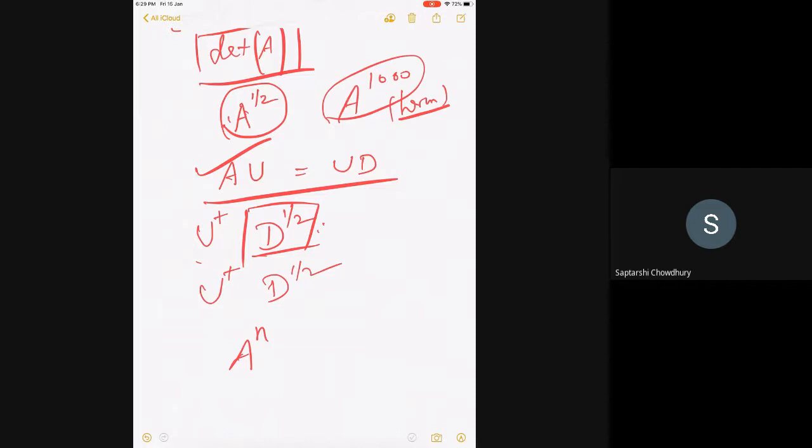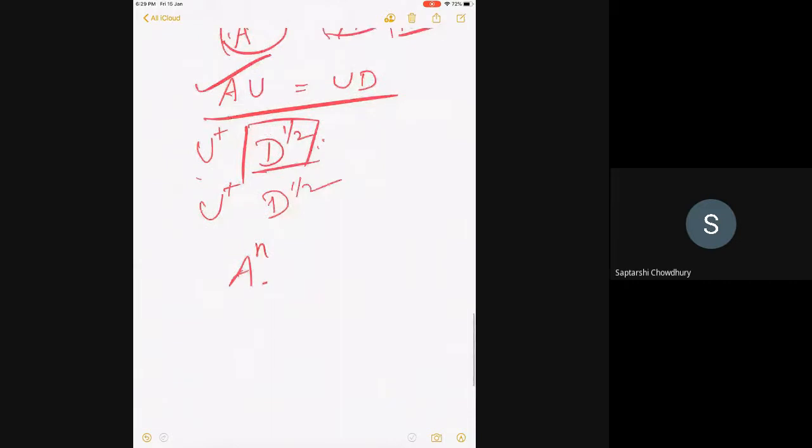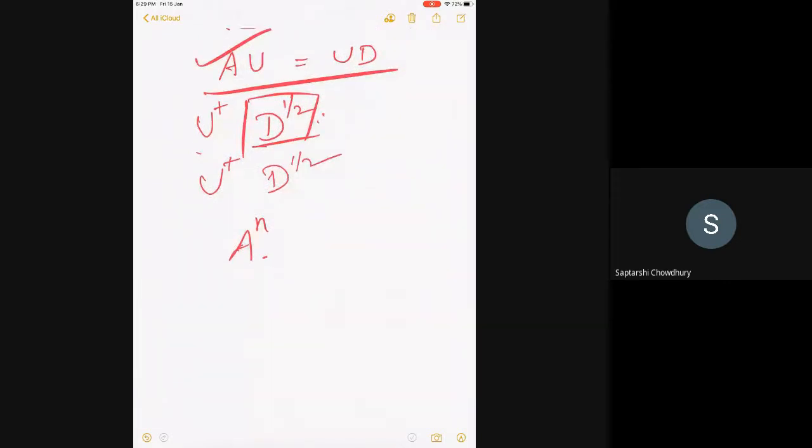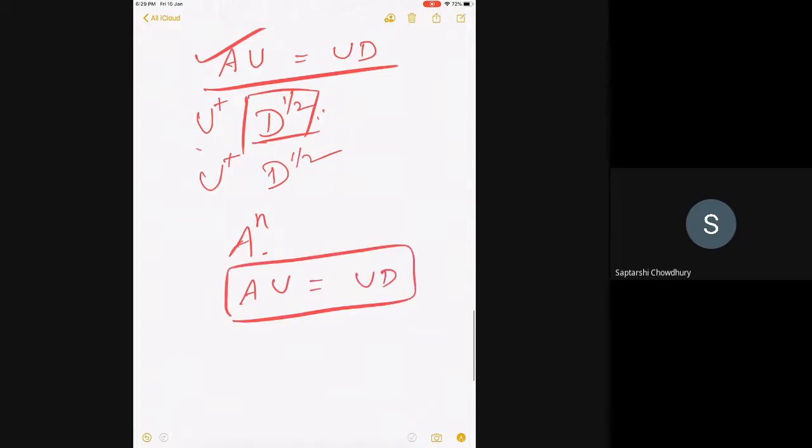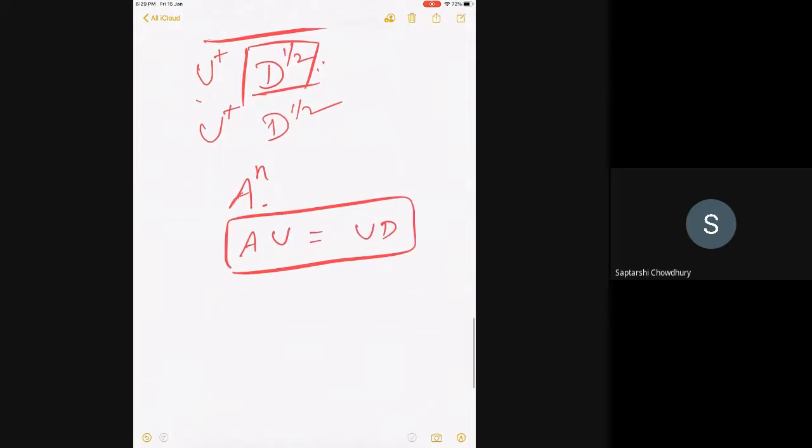That's a pretty bad way of doing it, right? Too many multiplications, not good. Even if I multiply A square times A square, by the time I reach a very high number, it's too many multiplications. So the first thing you are right is to diagonalize. So AU equals UD. This is easy, I do that. For every Hermitian matrix, I have a unitary matrix transformation.